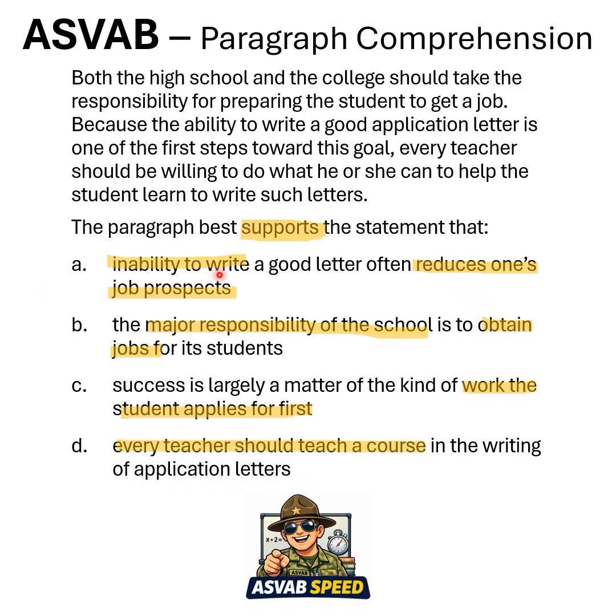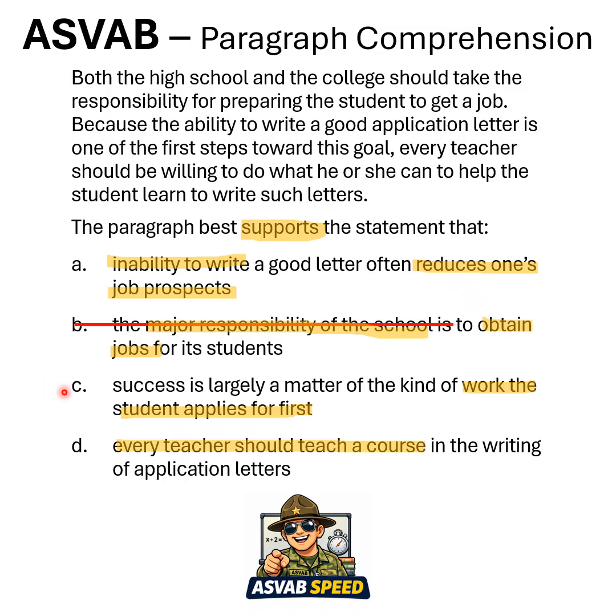So inability to write. Well, the whole thing is about the difficulty of writing and how students need to do better reduces one's job prospects. If we look at the first sentence, preparing the student to get a job. So that's interesting. I think A is a maybe. Let's go to B. Major responsibility of the school is to obtain jobs. Well, this whole passage talks about helping the student write. It doesn't specifically talk about helping them or making them or giving them a job. So I don't like B.